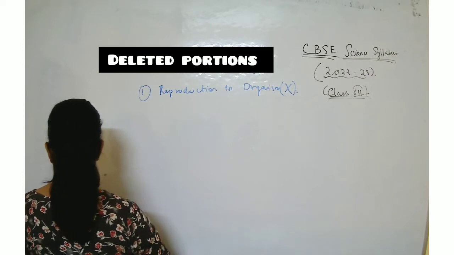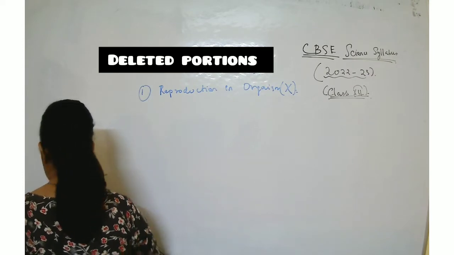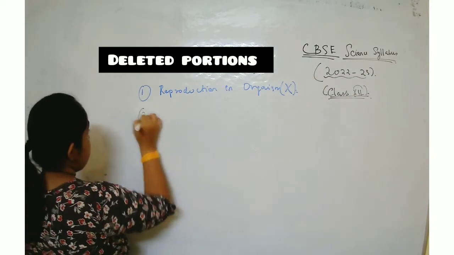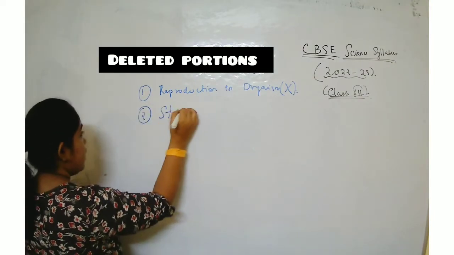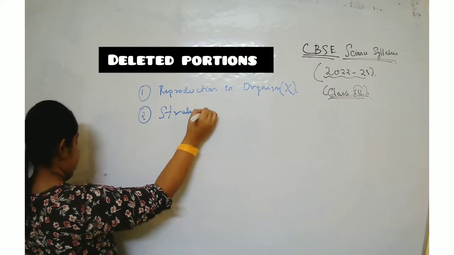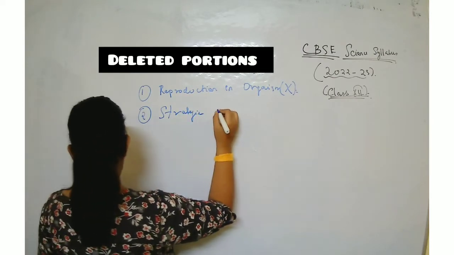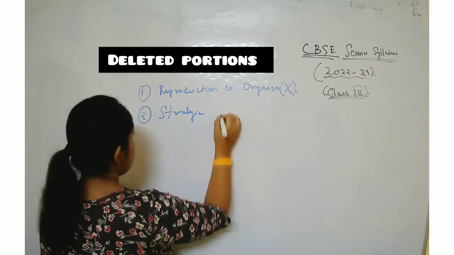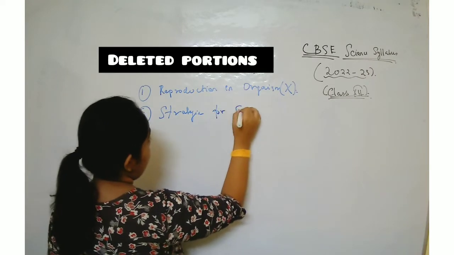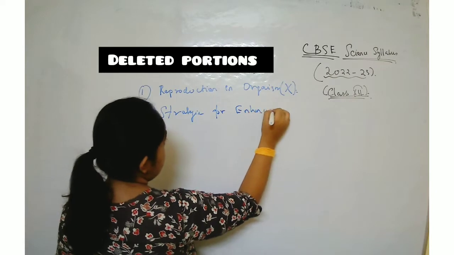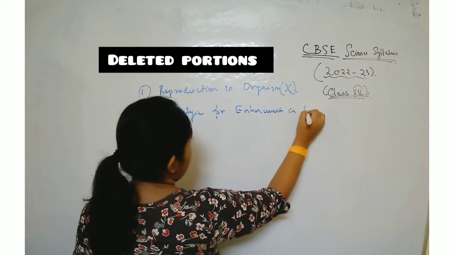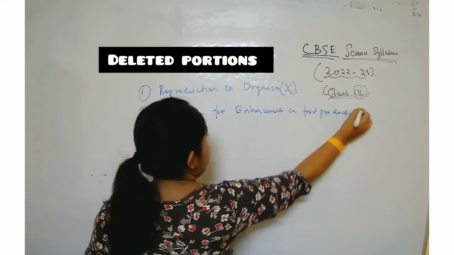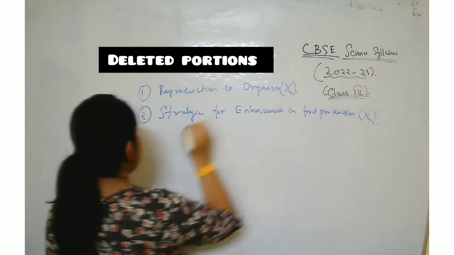This is very important, understand, reproduction in organism is not there in your syllabus. Next is strategies for enhancement in food production. This chapter is completely not there in your syllabus.